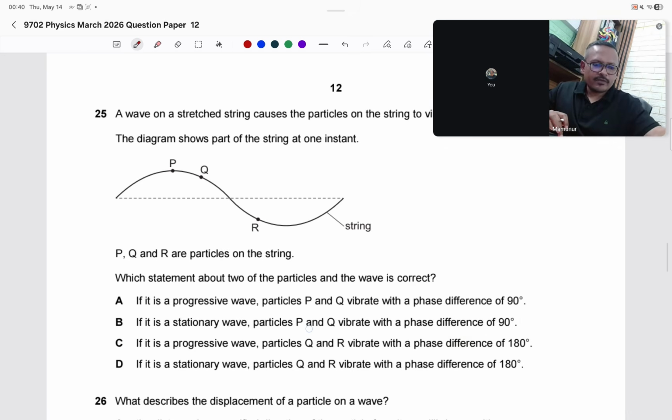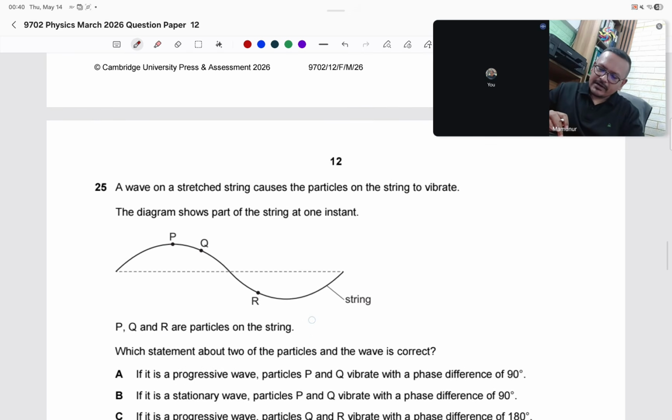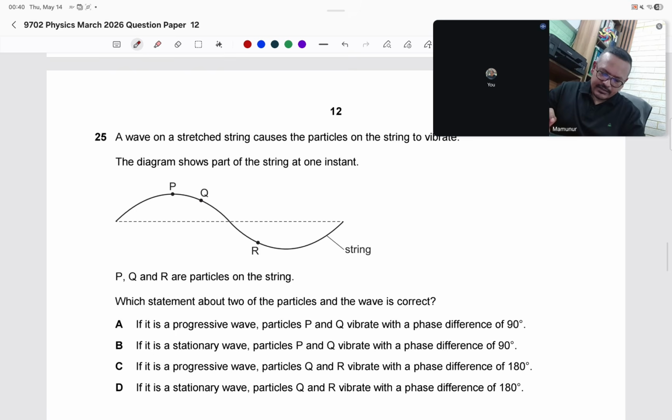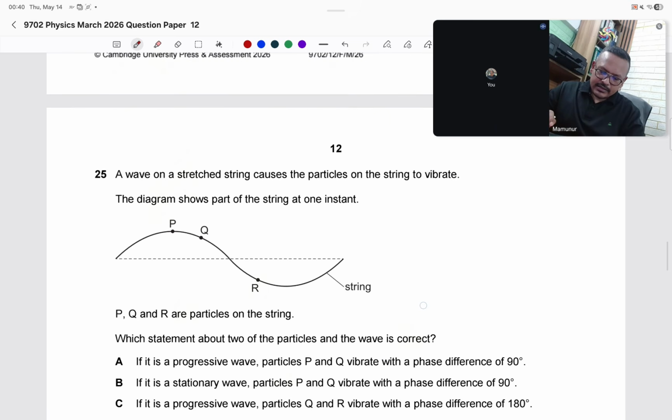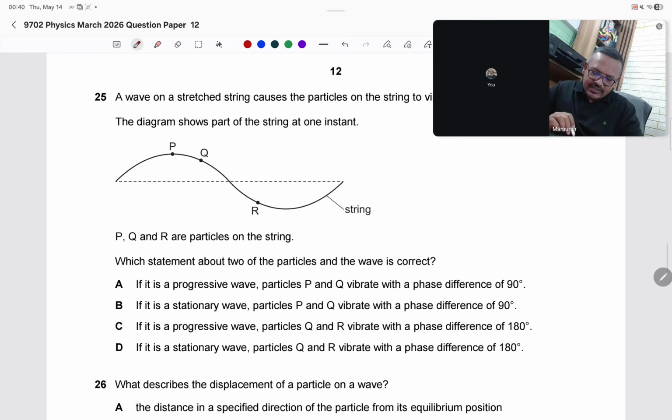25. A wave on a stretched string causes the particles on the string to vibrate. The diagram shows part of the string at one instant. P, Q, R are three points. Which statement about the particles of the wave is correct? If it is a progressive wave, particles P and Q vibrate with a phase difference of 90 degrees.